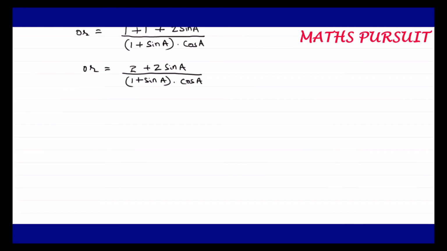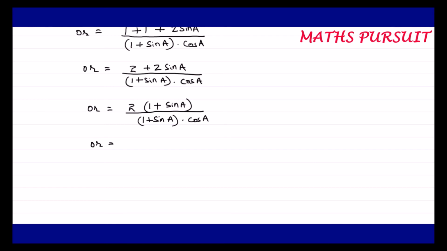Now guys, in the above step we got 2 plus 2 sin A upon 1 plus sin A into cos A. Taking 2 as common, I can move 2 outside, and I can write this as 1 plus sin A upon 1 plus sin A into cos A. Guys, the picture is becoming more and more clear to us.